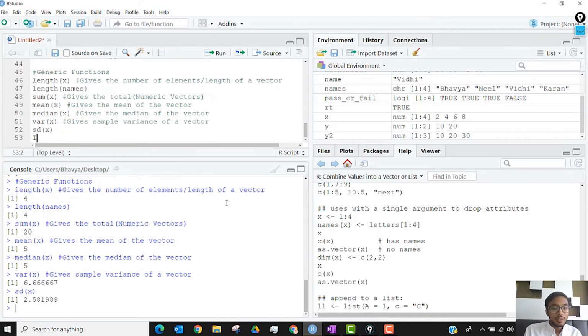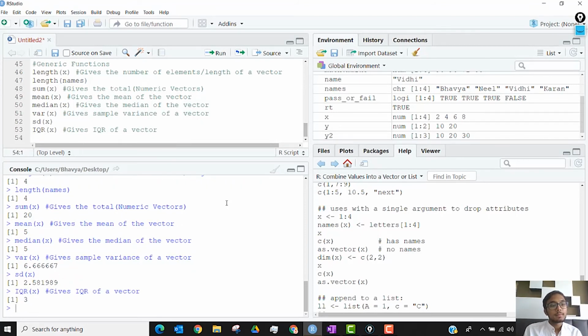You have IQR of x. We have learned about all these concepts in the assumed knowledge part as well. All of these functions work along with a lot of other functions. You also have something called the head function that we'll come to later.